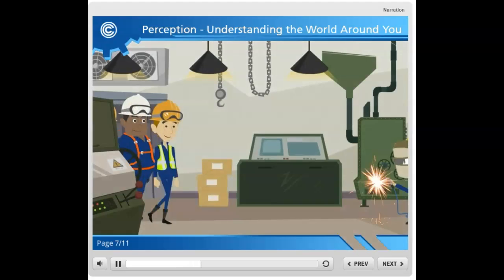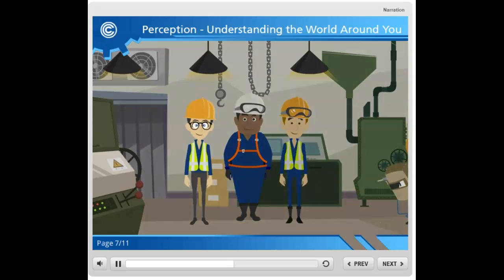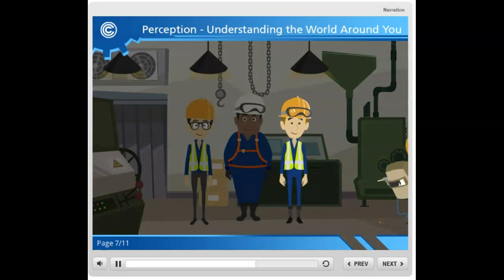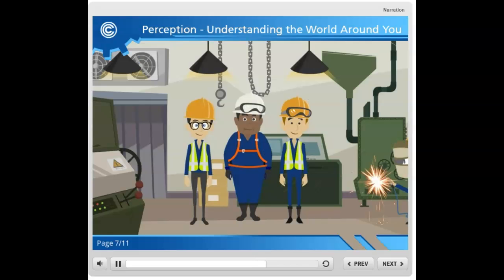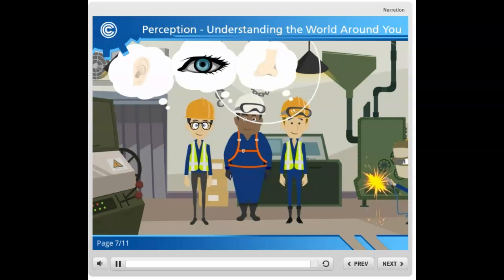Three people walk onto a factory floor. Each one looks at or focuses on something different. It might be the noise of the machinery, the bright overhead lights, or the smell of what's being produced. Each person experiences the factory floor differently, and without even realizing it, selects a specific stimulus to process first.